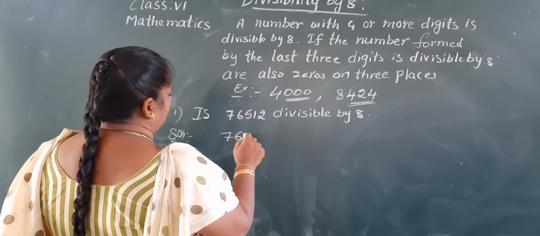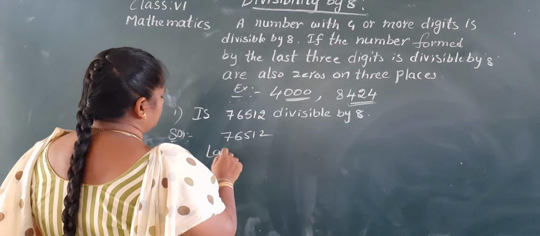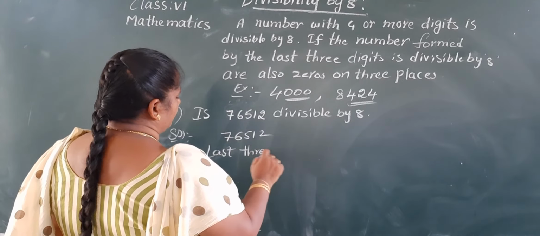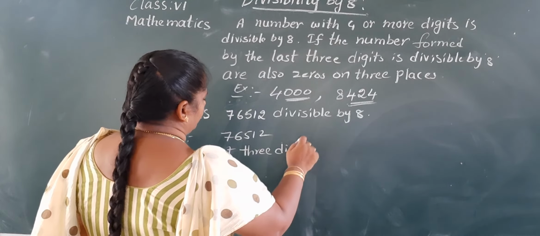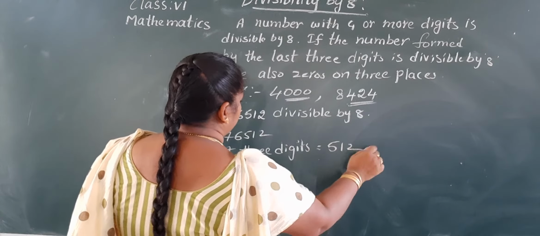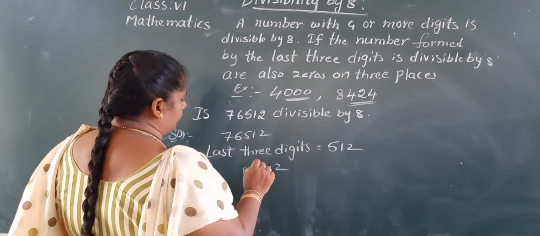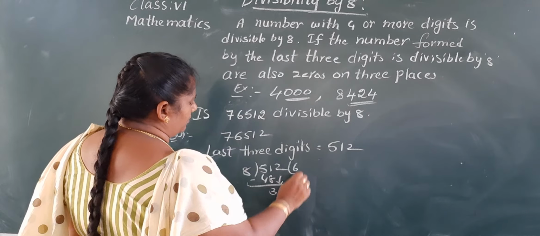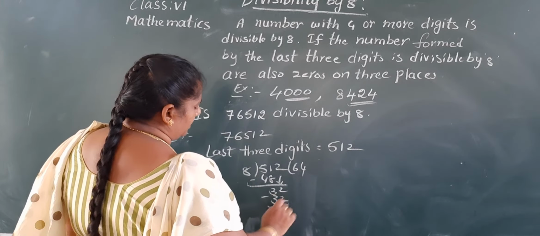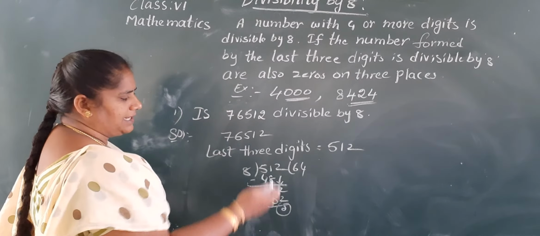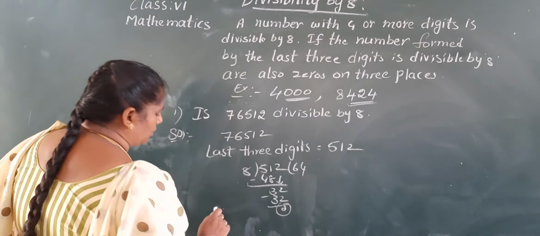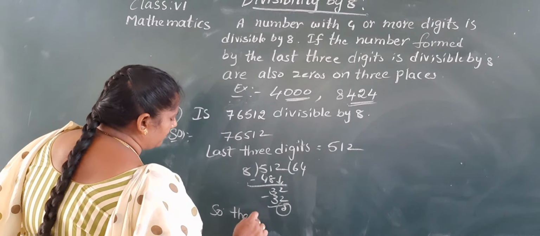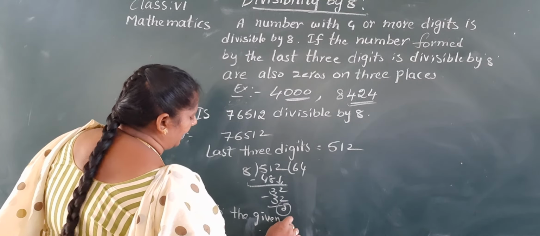So given number, last 3 digits 512. So check it, Nana. 8 6s are 48, 3 2, 8 4s are 32. Yes, 512 is divisible by 8. So the given number is divisible by 8.